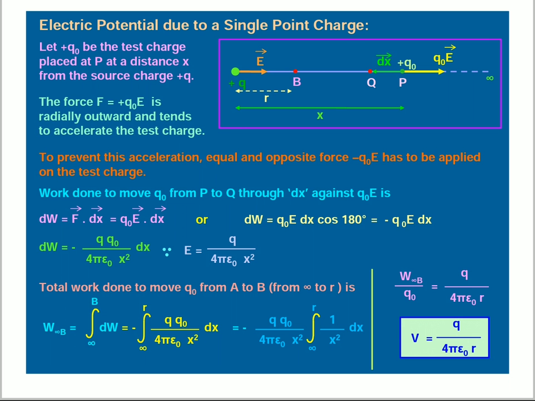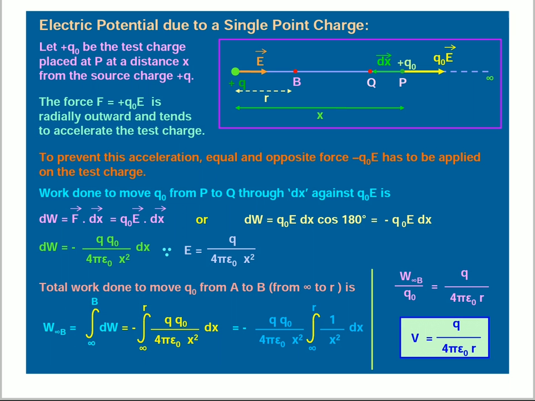Coming to next, dW is equal to minus q naught divided by 4 pi epsilon naught x square into dx. We know that E, the electric field intensity, is equal to q divided by 4 pi epsilon naught x square. Sometimes we use r square. Total work done to move q naught from A to B is the work done from infinity to B,